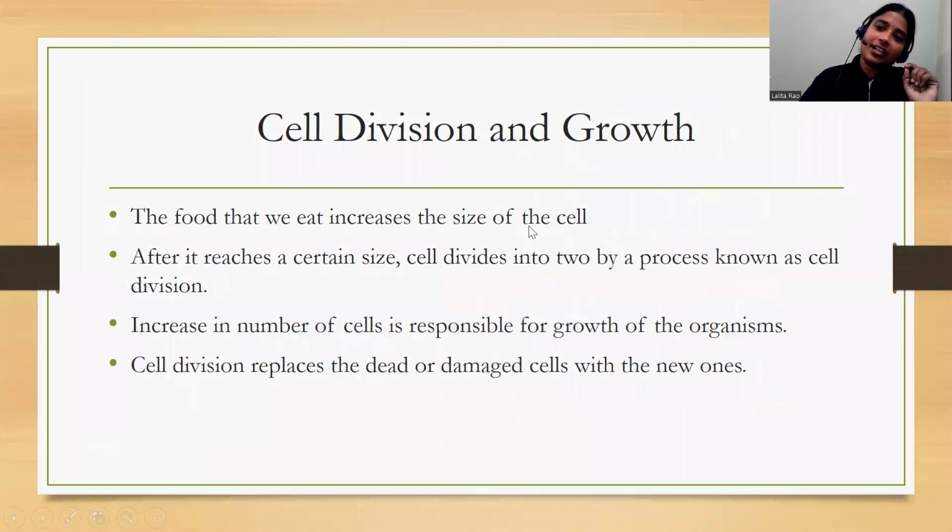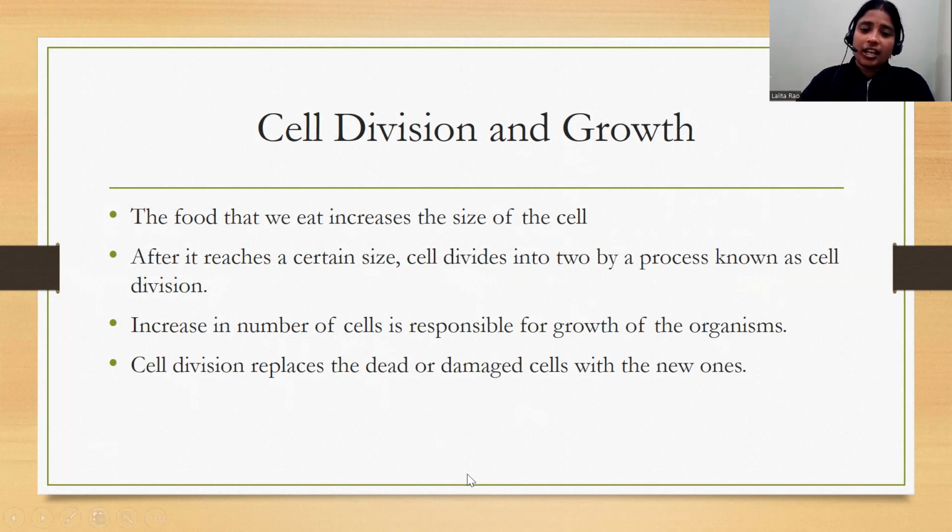Now, the last important part of this lesson is cell division and growth. As I have already discussed this point with you before, when I was explaining why a cell needs to divide, when we were discussing centrosomes. Yes, centrosomes are responsible to initiate or start the cell division. So, the food that we eat increases the size of the cell. Definitely, when a cell is small in size and you consume food, the size of the cell also increases.